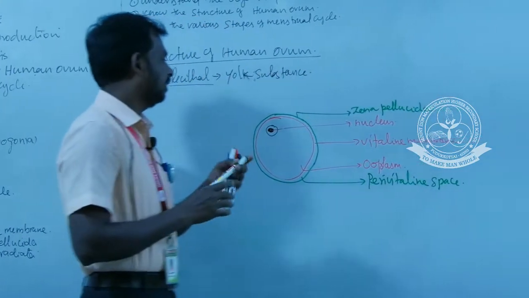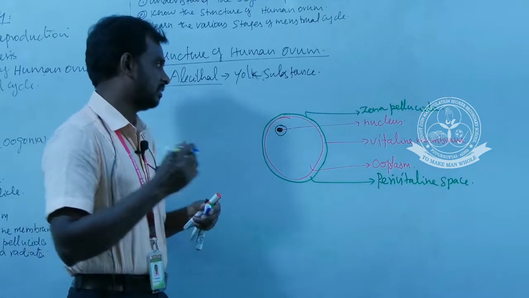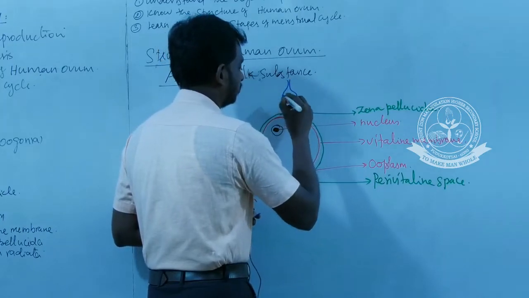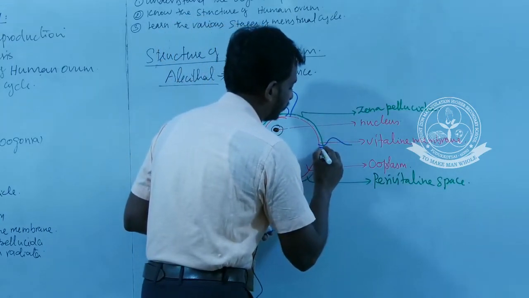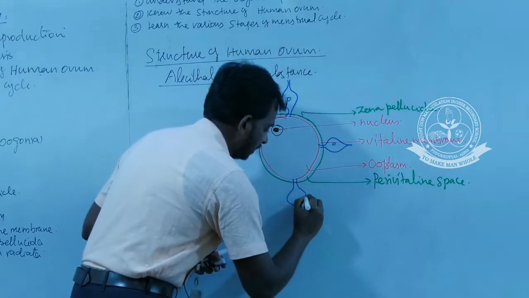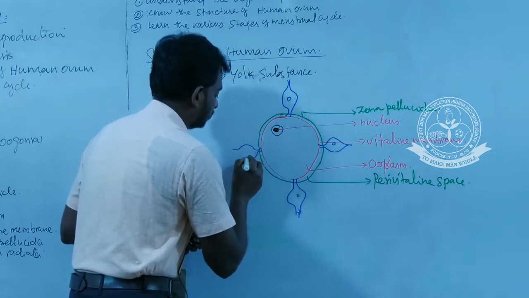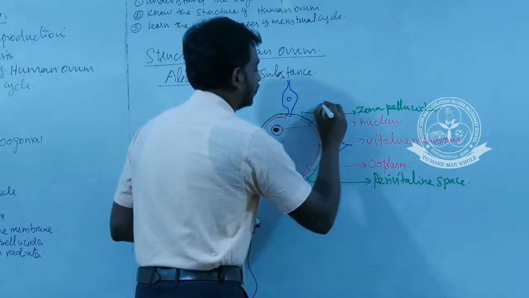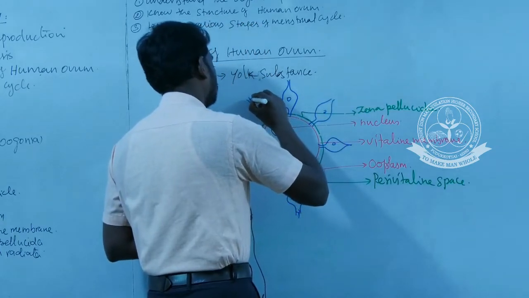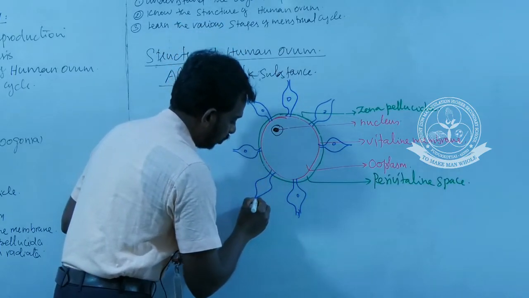And finally, the entire surface of the egg is surrounded by radiata cells. These cells are called corona radiata. These are radiated cells, radiated meaning a ray-like structure. This is the third layer which surrounds the human ovum.